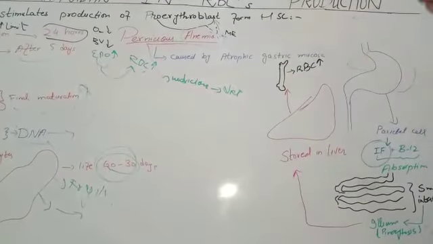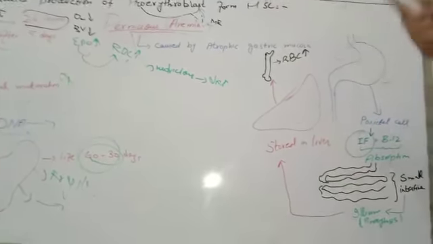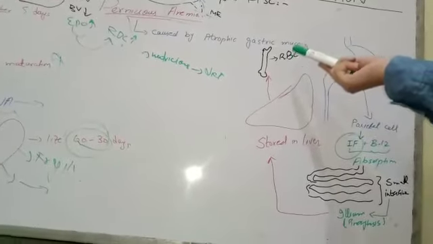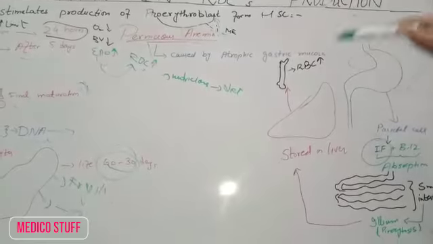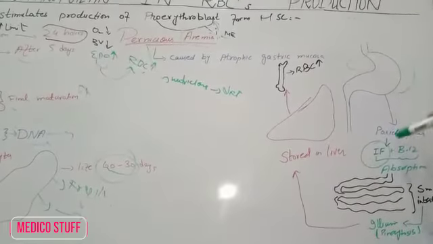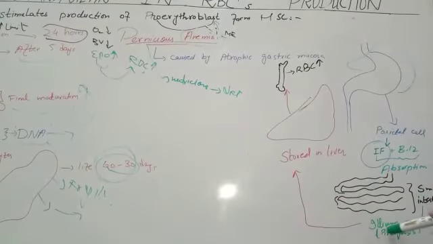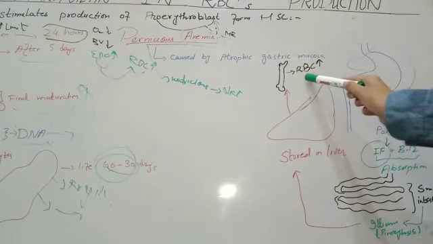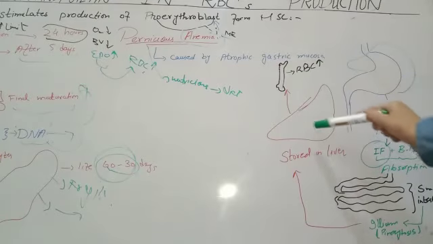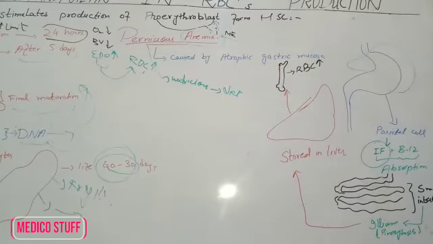So this was a whole discussion about the role of erythropoietin. We have also learned how other factors stimulate the production of RBCs. So this was the whole diagram. Once again, I am repeating that parietal cells in the stomach, in the gastric mucosa, produce intrinsic factor, which in turn combines with B12 and causes absorption in the small intestine, in the ileum, through pinocytosis. Then B12 is stored in the liver, and whenever we need RBC production, B12 moves from here to the bone marrow to cause RBC production.